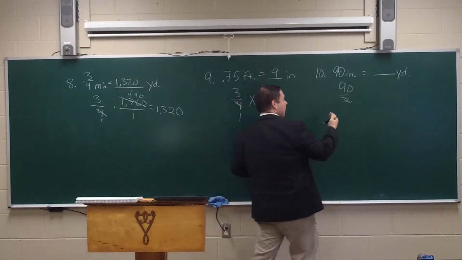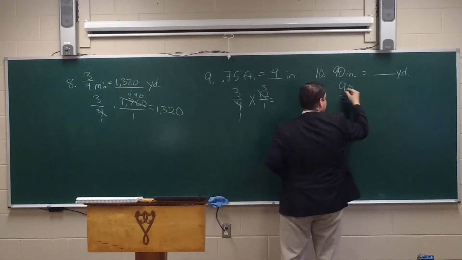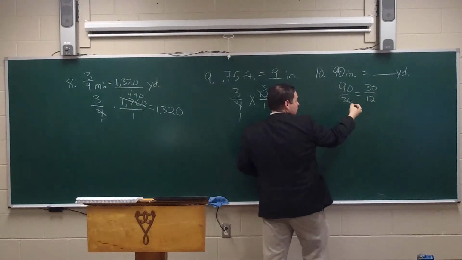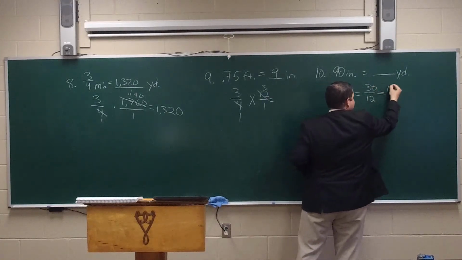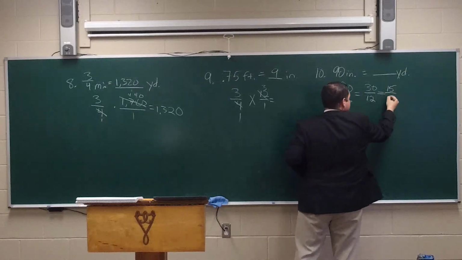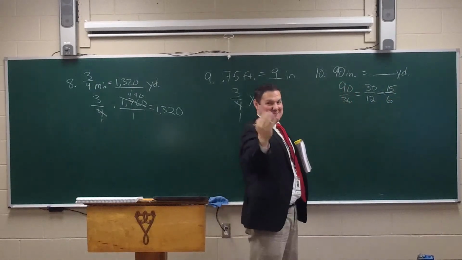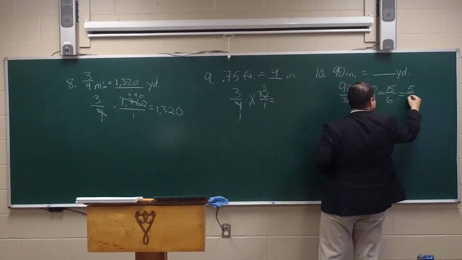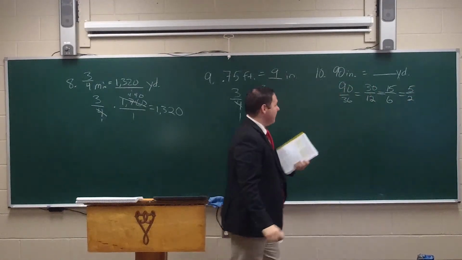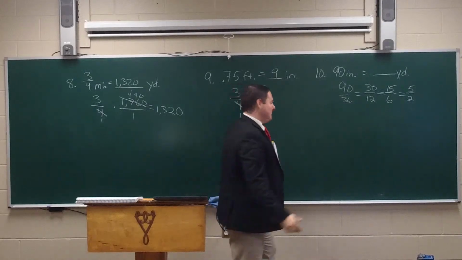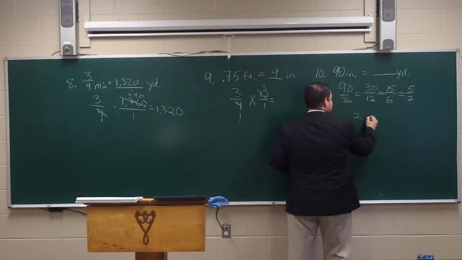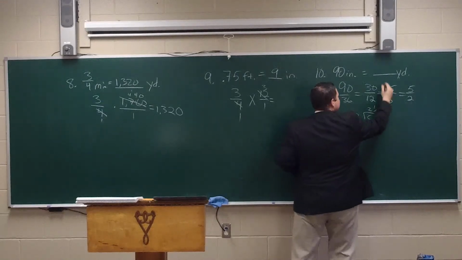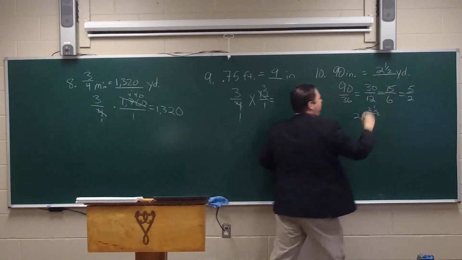You could put 3 into there, and 3 goes into 90 30 times and goes into 36 12 times. You could reduce this down by 2. 2 goes into 30 15 times. 2 goes into 12 6 times. You could even reduce it by 3 if you like. 3 goes into 15 5 times, and 3 goes into 6 2 times. So you basically have 5 halves, and if you need to divide that out, you can. 2 goes into 5 2 times, minus 4 is 1. You have 2 and 1/2 yards.